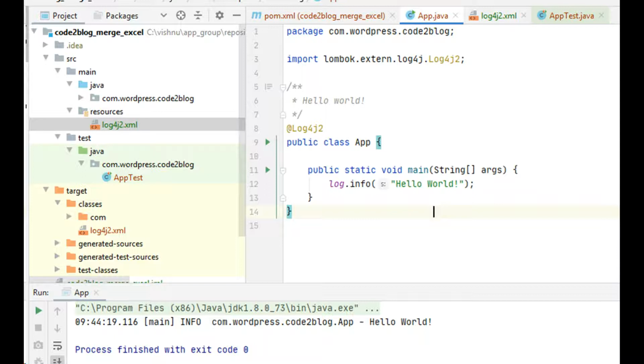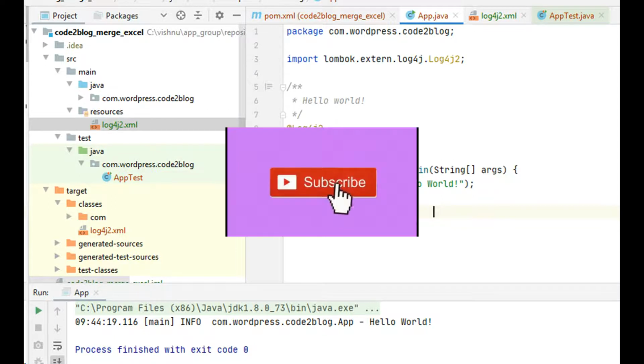I have grown accustomed to the benefits provided by Lombok library, so I include that in my project. Look at the way logger object is created in apt class using Lombok annotation.